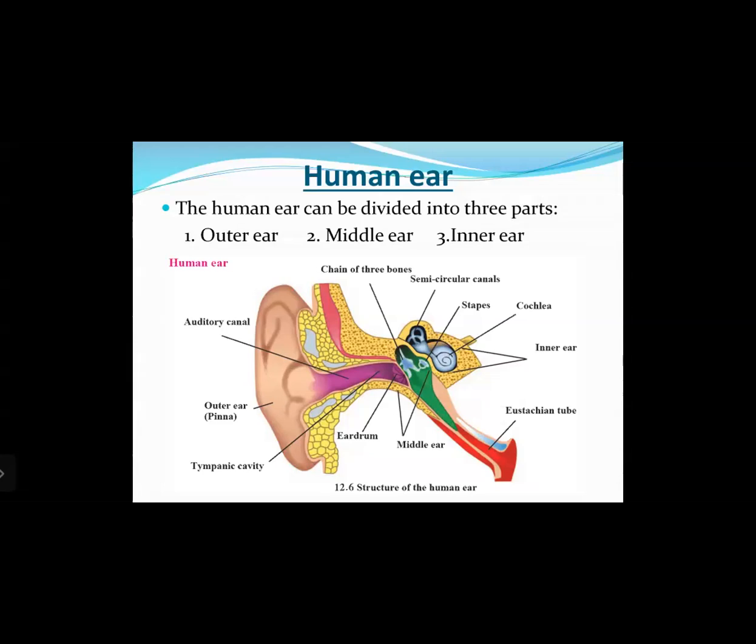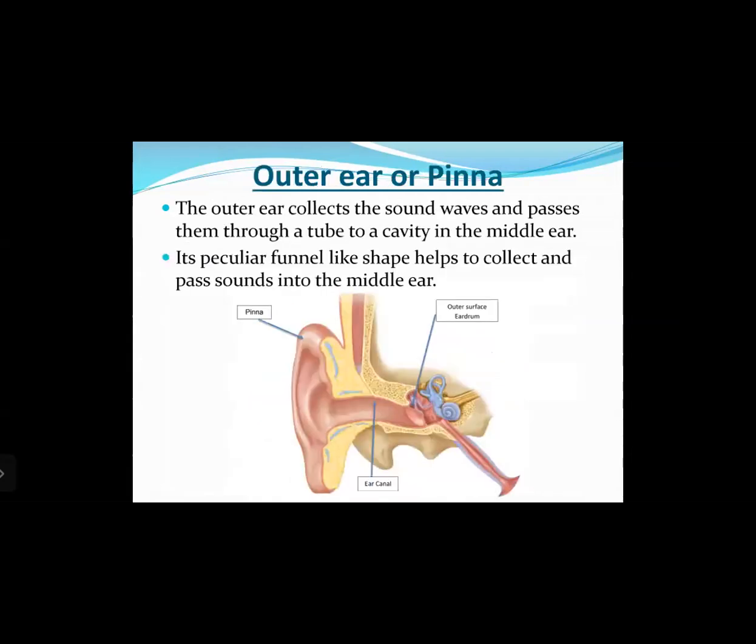The middle ear comprises the eardrum and a chain of three bones. And then the inner ear comprises the cochlea, the eustachian tube, and the auditory nerve. Now let us study all of these three parts in detail.